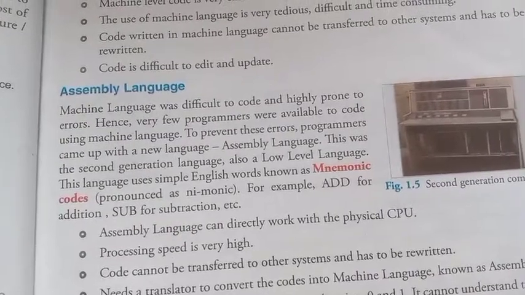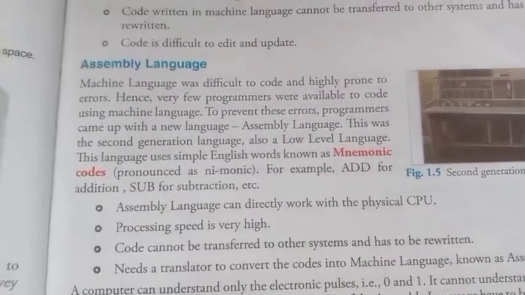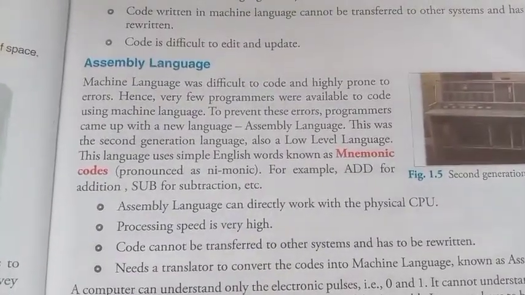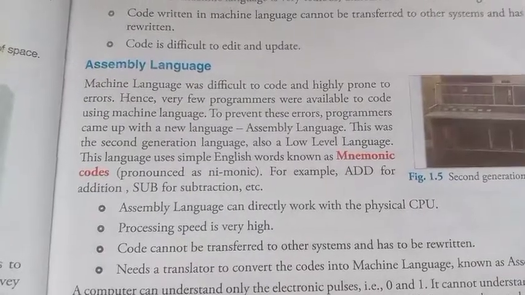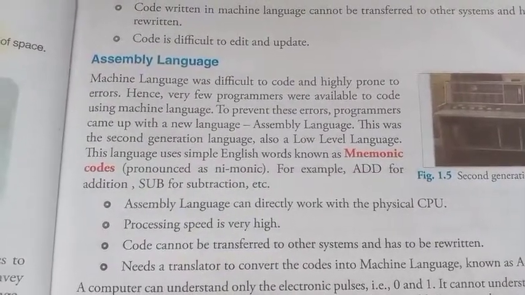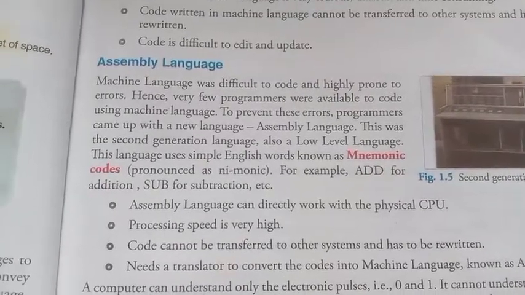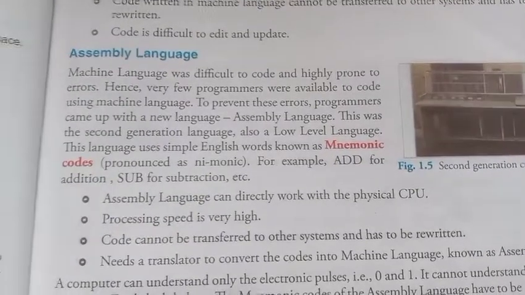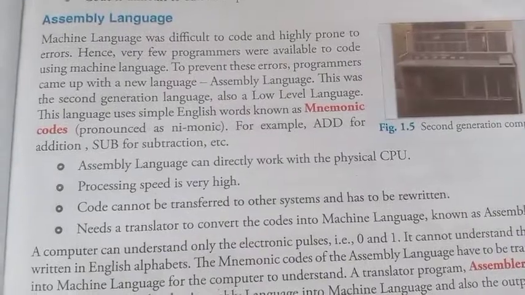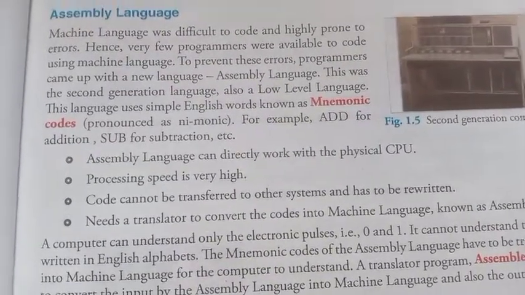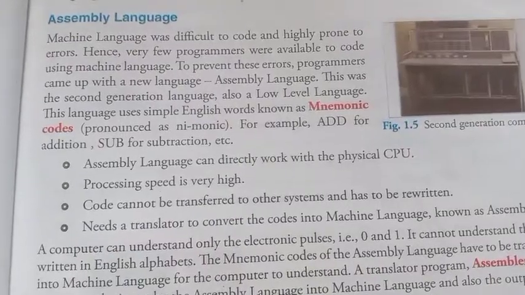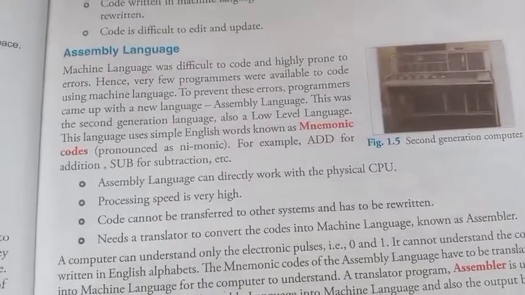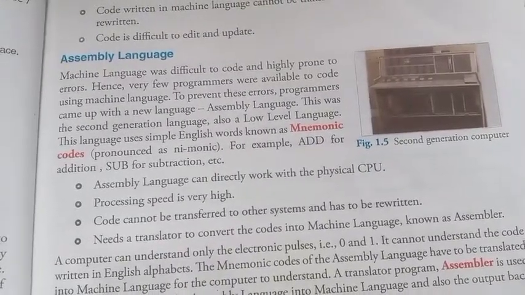What is machine language? Machine language is also known as first generation language. This is the language that a computer actually understands. A computer is a machine which works on electricity. Electric signals are its main input. These signals are expressed as low voltage, 0, and high voltage, 1. All of you know that electricity is based on negative and positive energy. Negative means 0, positive means 1. So that's why machine language is composed of zeros and ones.